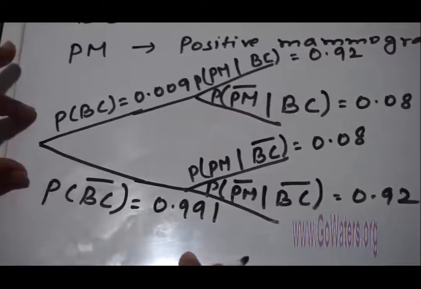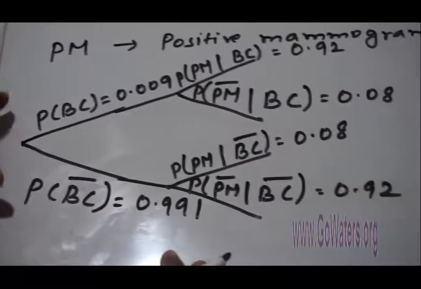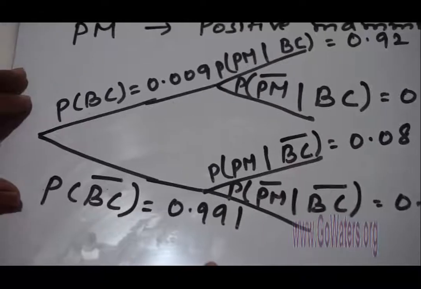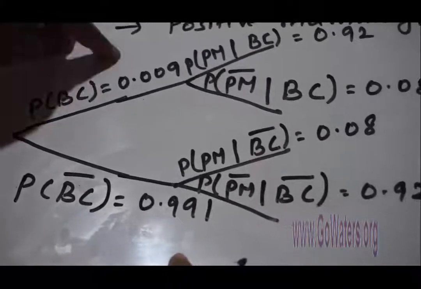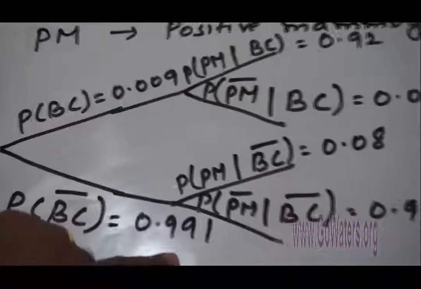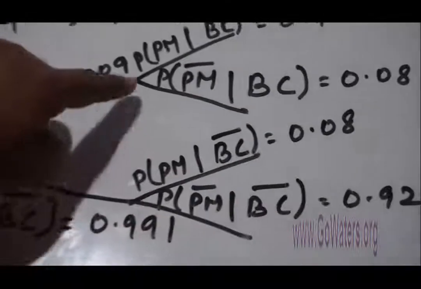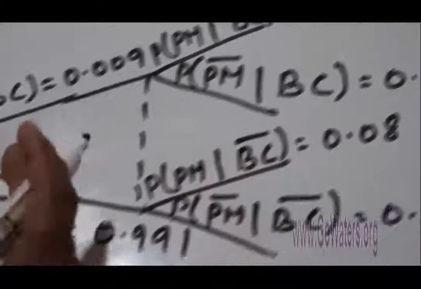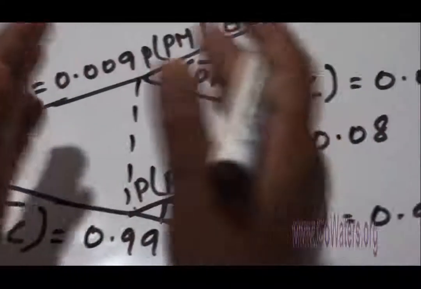So the first thing is that the lady is going for a checkup and the doctor diagnoses that she has breast cancer. For that the probability is 0.009. And not having breast cancer is 1 minus this, so you will get 0.991. So here this is the first stage, and it is over. Now the conditional event.